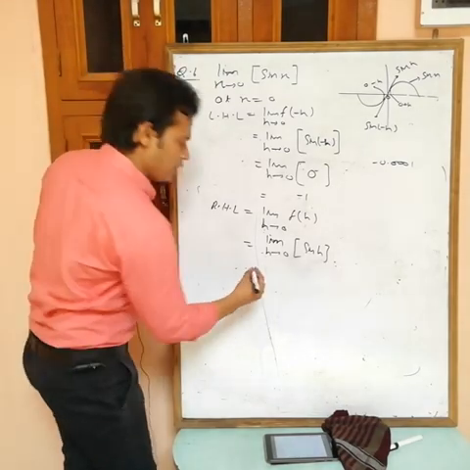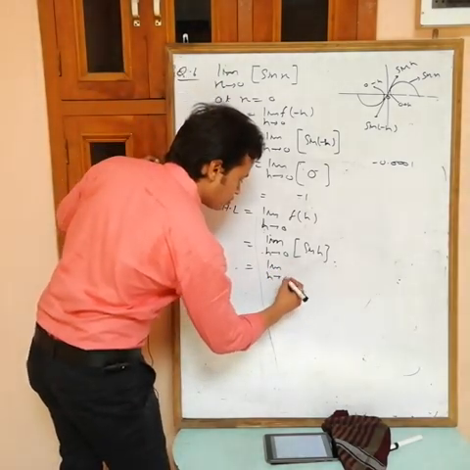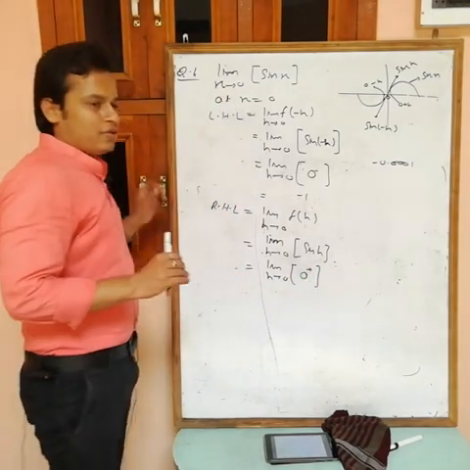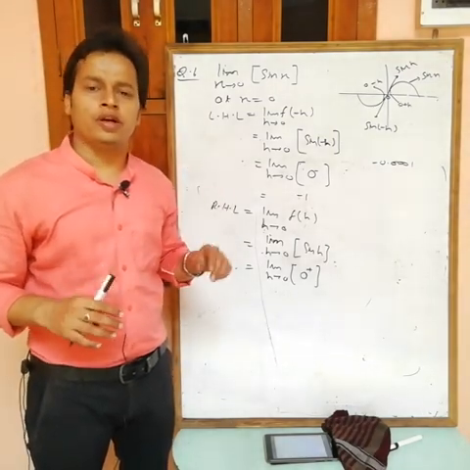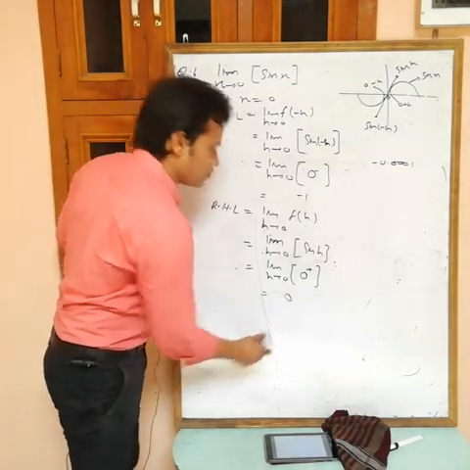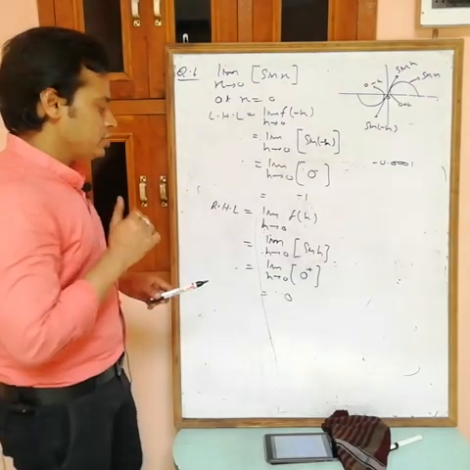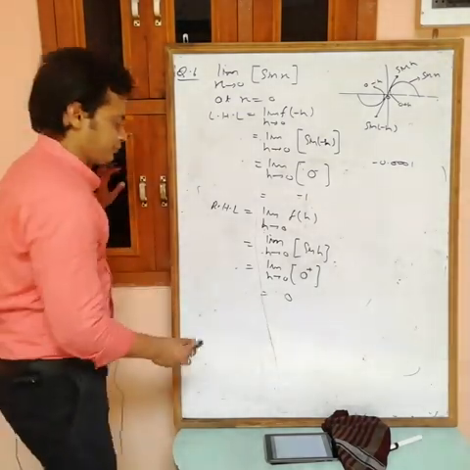So I can say this is 0 plus, limit h tending to 0, like 0 plus some positive value. For example, take 0.001, then the greatest integer of this one is 0. So the value of this one is equal to 0. Again, LHL is minus 1, RHL is 0, so the limit does not exist.